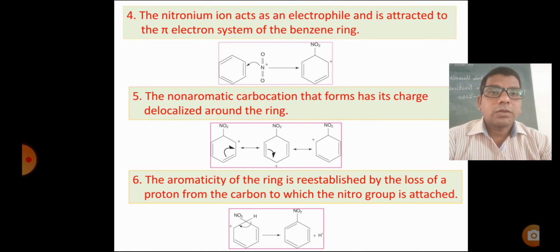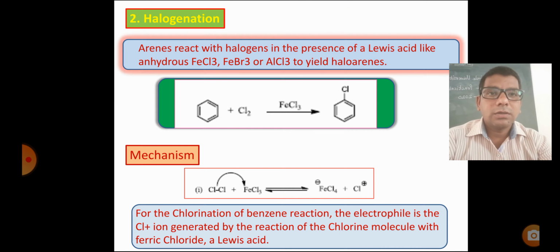Fourth step, the nitronium ion acts as an electrophile and is attracted to the pi electron system of the benzene ring. Fifth step, the non-aromatic carbocation that forms has its charge delocalized around the ring. Sixth step, the aromaticity of the ring is restored by the loss of a proton from the carbon to which the nitro group is attached, and the benzene ring is formed.